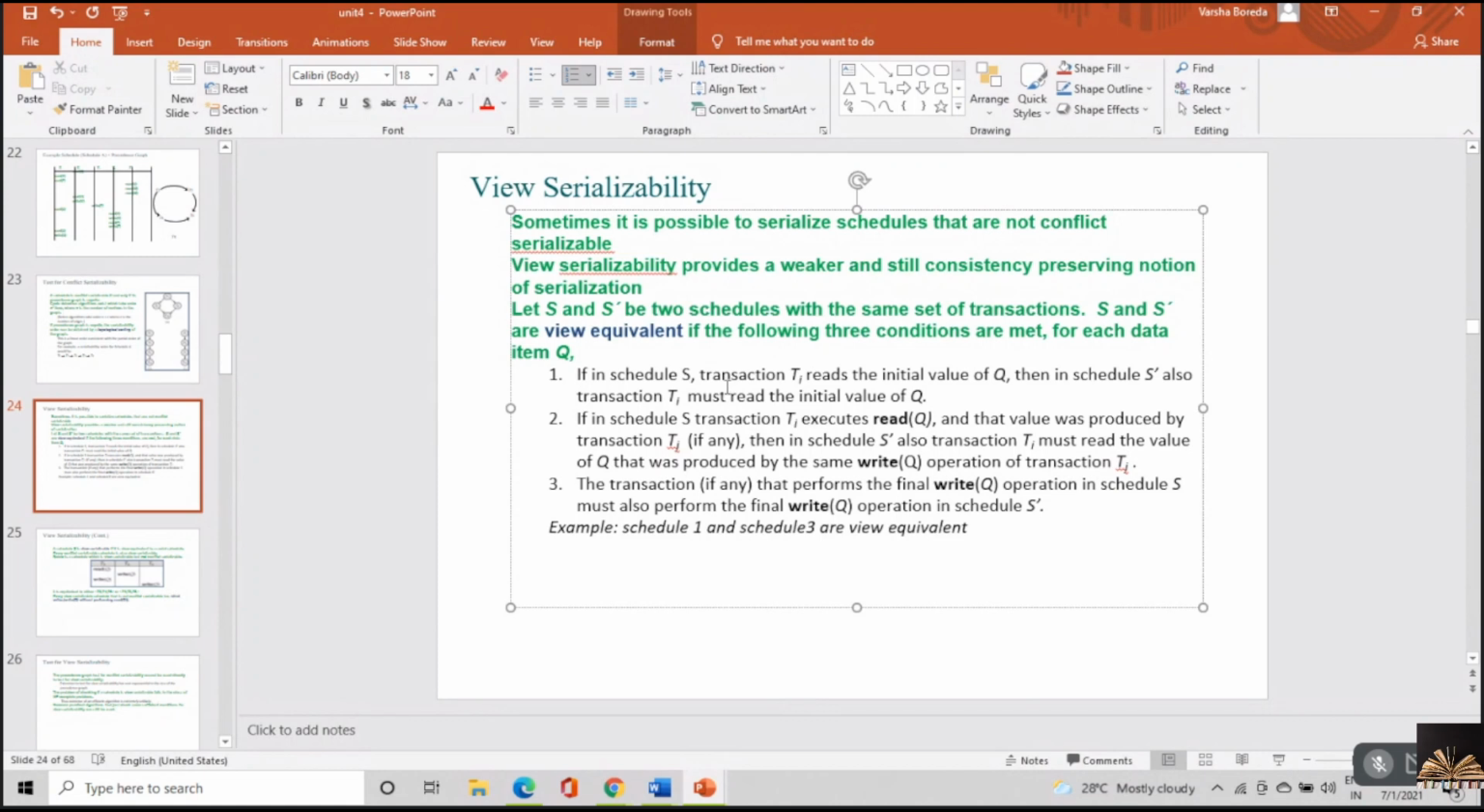If in a schedule S, transaction Ti reads the initial value of Q. Try to understand why it's the initial value of Q. Then in schedule S dash also, the same transaction must read the initial value of Q.